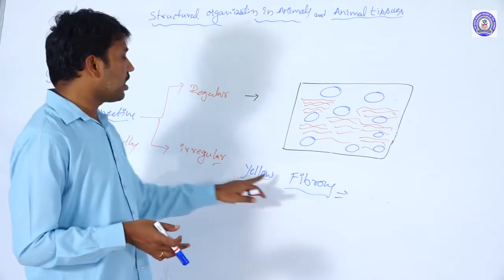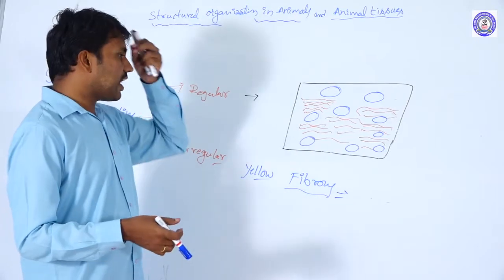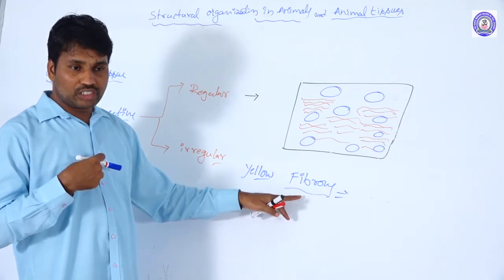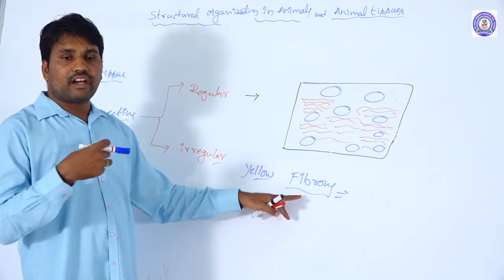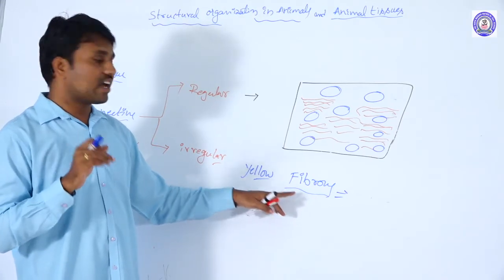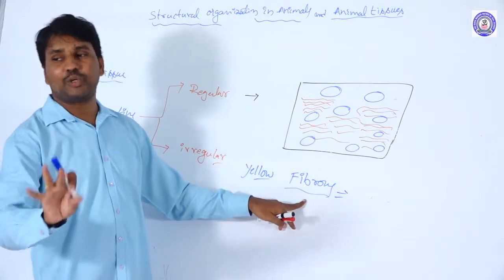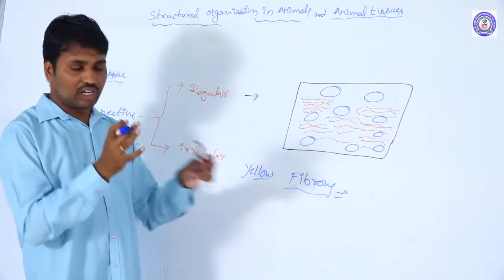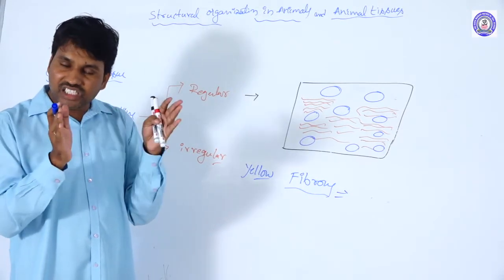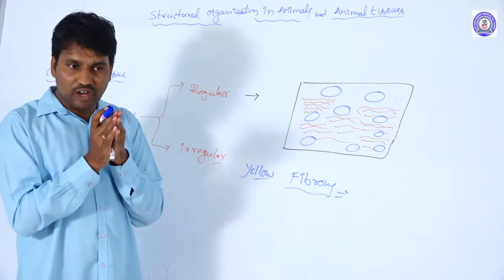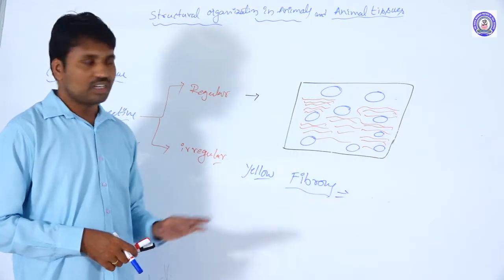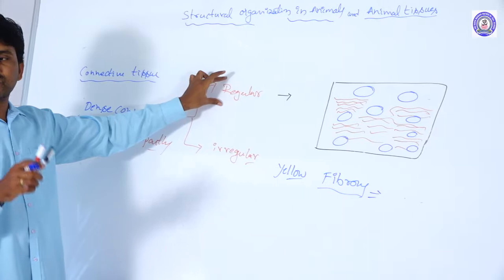Yellow fibrous sheets form the trachea and the bronchioles. Their cartilages, the inner walls of the trachea, bronchioles and the lungs, are formed by the yellow fibrous connective tissues only. The sheets are forming. In the alveoli, elasticity is there. In the bronchioles, elasticity is there. In the trachea, elasticity is there. Those portions are formed by the yellow fibrous connective tissue and their sheets only. So this is regarding the regular dense connective tissue.